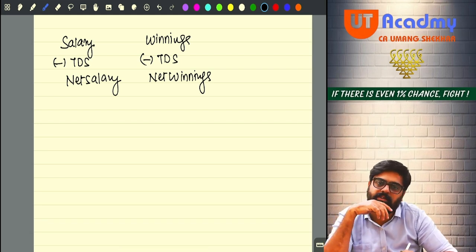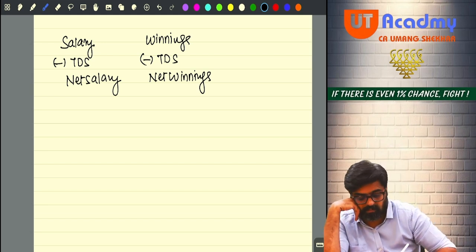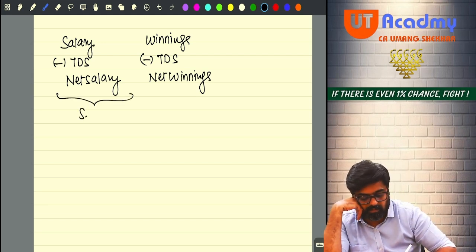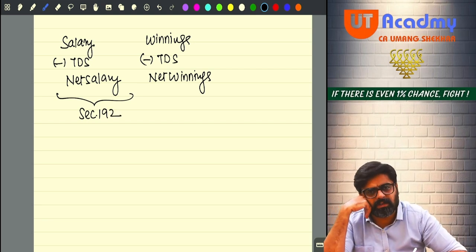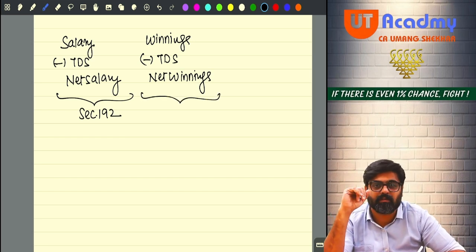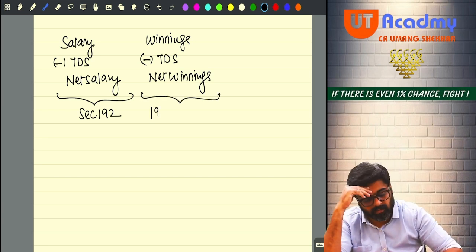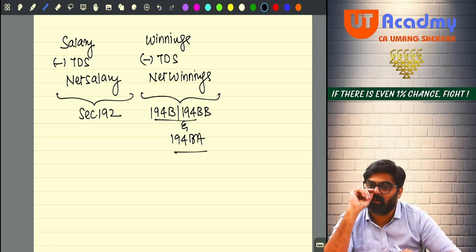On salary, TDS is deducted. Where is it written? Section 192. On winnings, TDS is deducted. Where is it written? 3 sections: 194B, 194BB, and new section 194BA. Here there was a threshold, here there is no threshold. Yes or no?